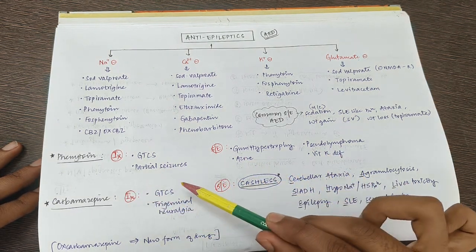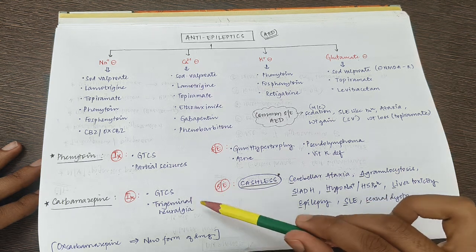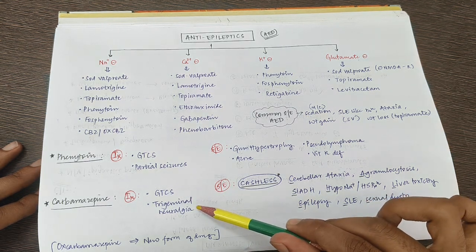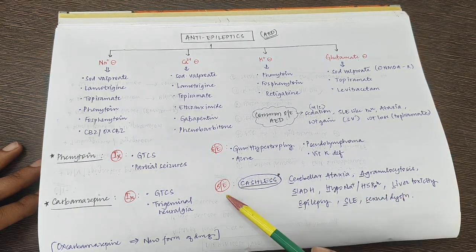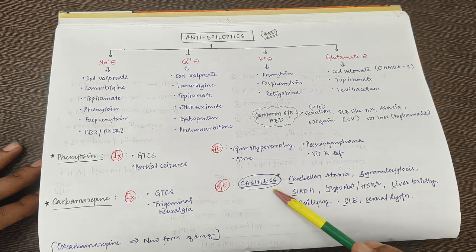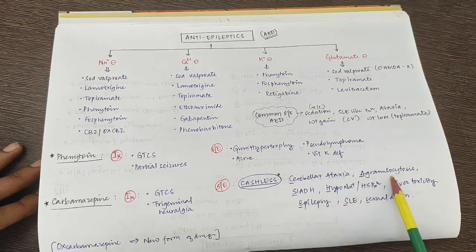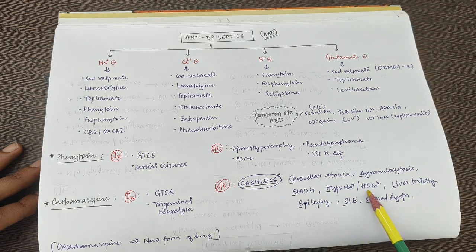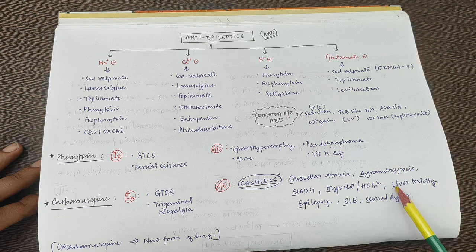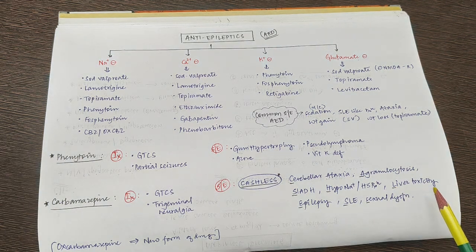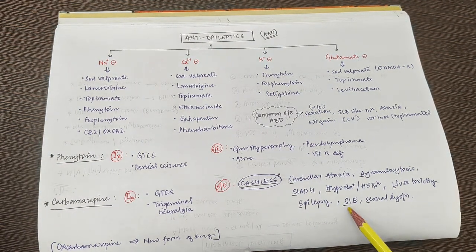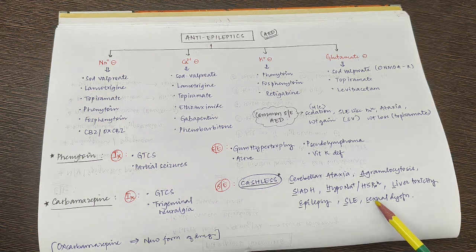Next is carbamazepine. It is indicated in case of generalized tonic-clonic seizures and it is a drug of choice in case of trigeminal neuralgia. So what are the side effects? It has a mnemonic called CASHLESS. Cerebellar ataxia, agranulocytosis, S for SIADH, H for hyponatremia and hypersensitivity reaction, L for liver toxicity, E for epilepsy, S for SLE and one more S for sexual dysfunction.